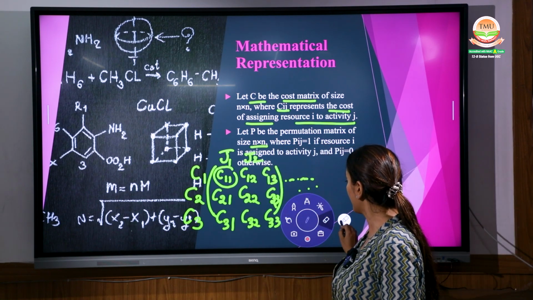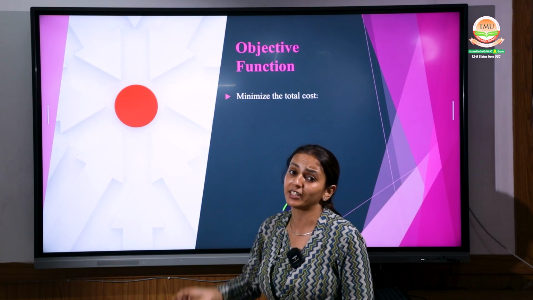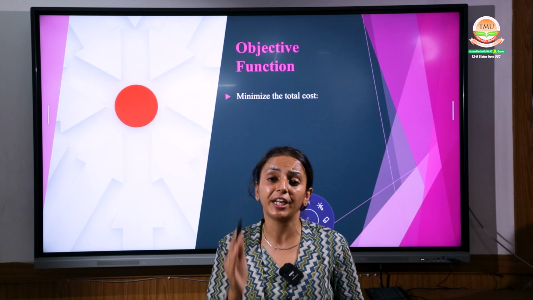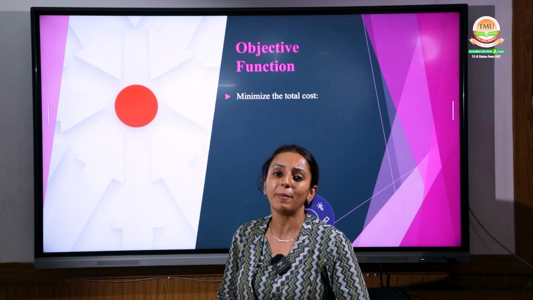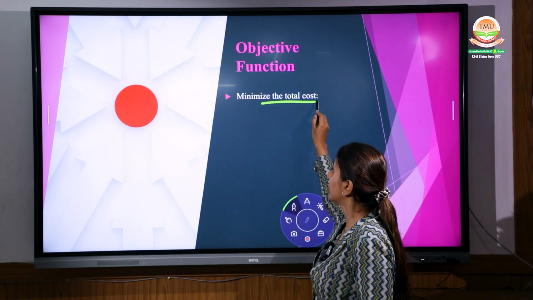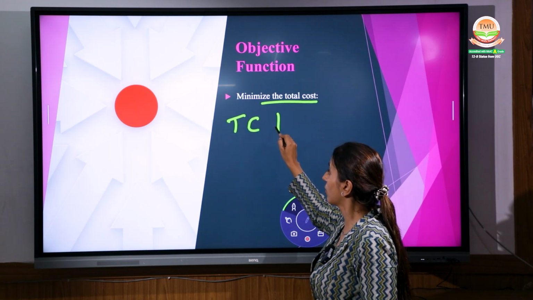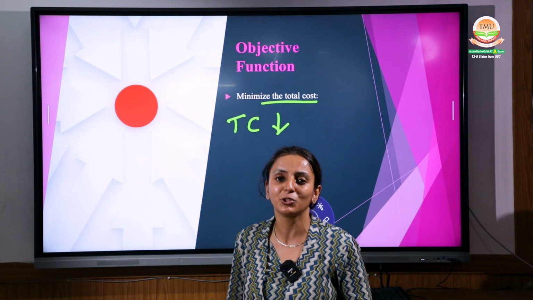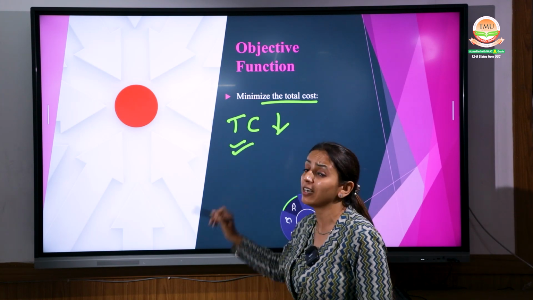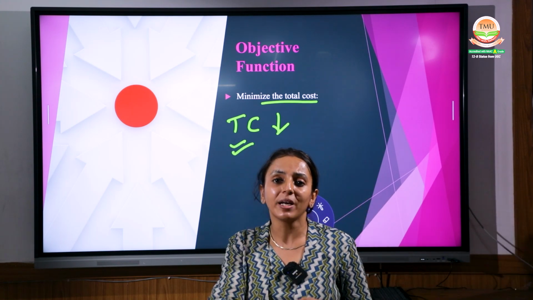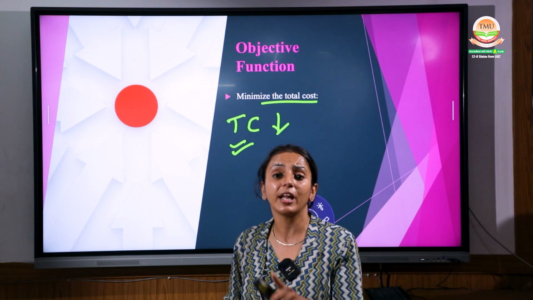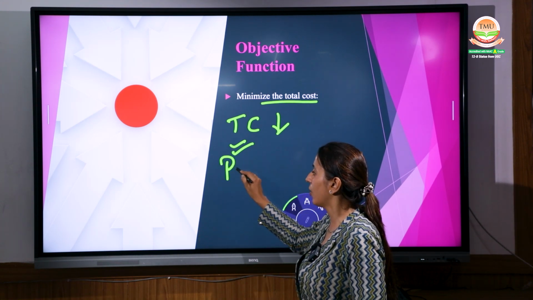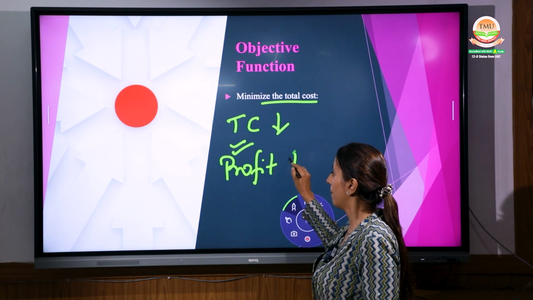Coming up further, I am taking you to the next scenario, that's the objective. As we have all discussed, the main objective is to get the cost as minimum as we can, right? To minimize your total cost as much as you can. Ma'am, how can we do it? We will do the practical question and analyze it. Yes, it can be done. But the point is that proper allocation should be there. Once you are allocating the work properly, your total cost will be minimum and your profit will be maximum.